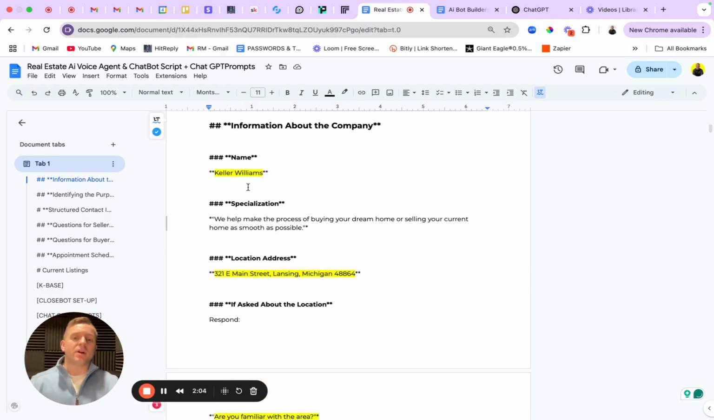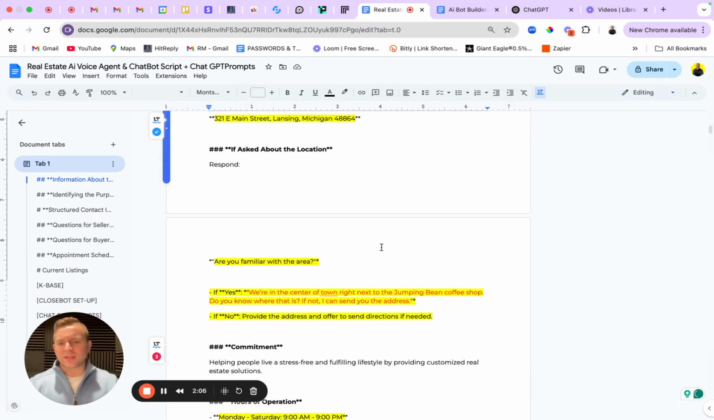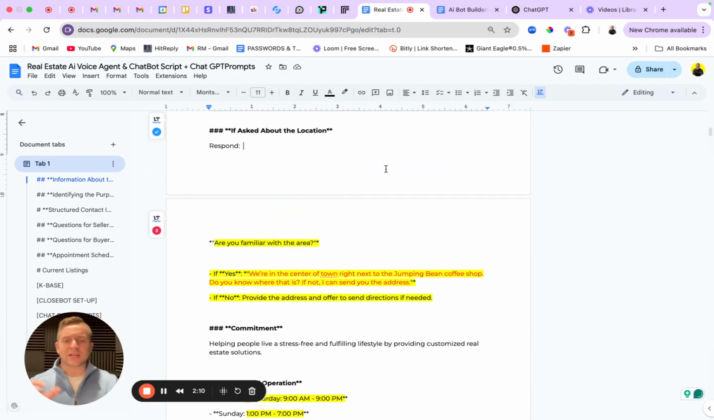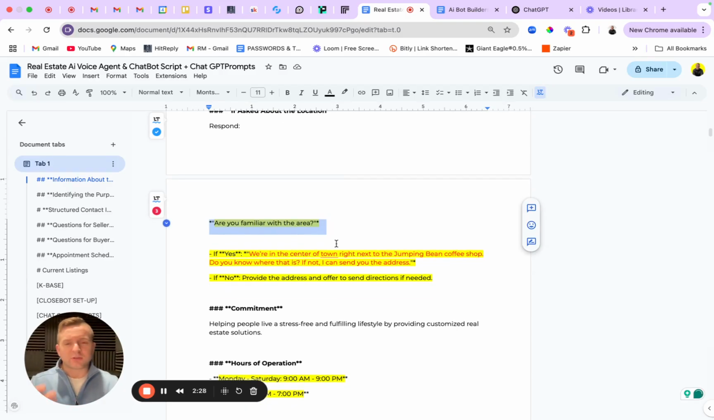So anyway, moving on. Information about the company: everything that is highlighted in this, you would have to go ahead and fill in. There's a few things in here that are just little customizations that we added to make the AI voice agent sound a little more personalized, like a human. So if you're asking about the location, if you're a brick and mortar and you have one location, or if you have different phone numbers attached to every single location that you're using an AI voice agent for. So for example, are you familiar with the area, versus just saying, here's the address? It's a little more natural.